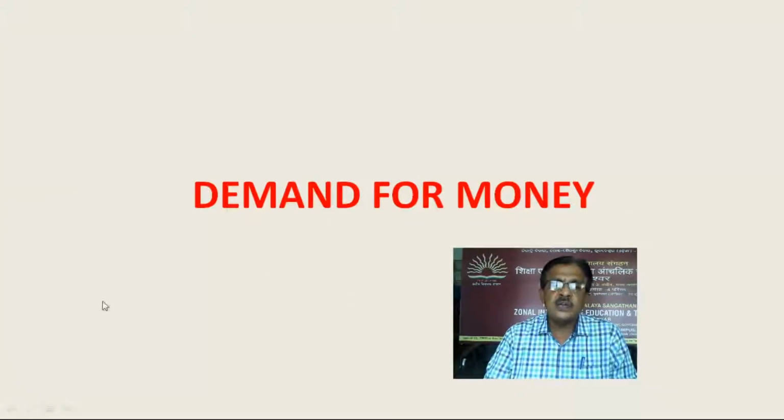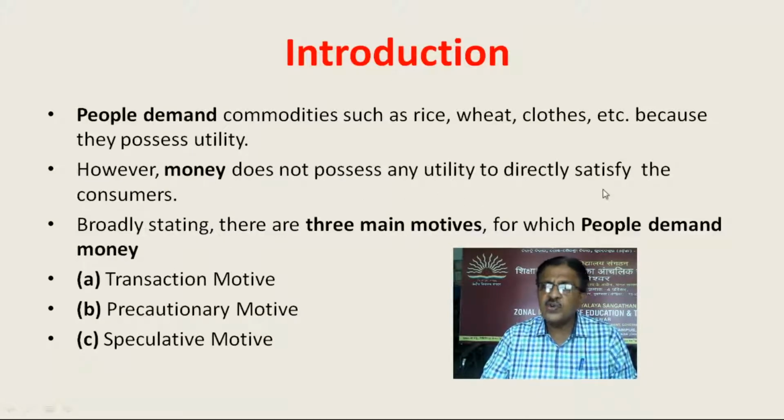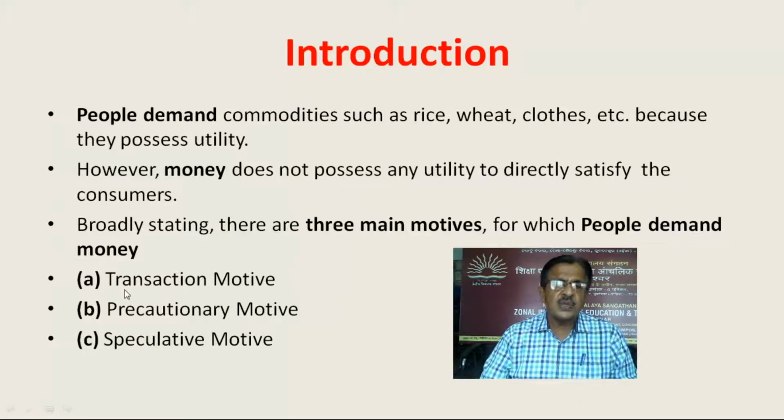Then, demand for money. Why do we demand money? People demand commodities such as rice, wheat, cloths, etc. because they possess utility. However, money does not possess any utility to directly satisfy the consumers. Broadly stating, there are three main motives for which people demand money. The first one is the transaction motive, the second one is the precautionary motive, and the third one is the speculative motive. So, for these three motives, we demand money.